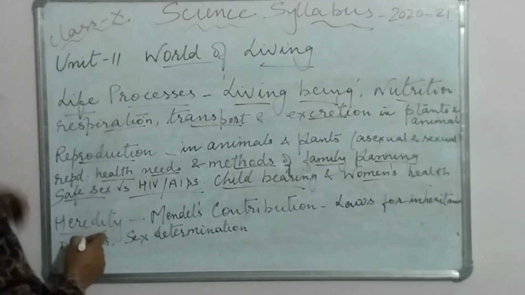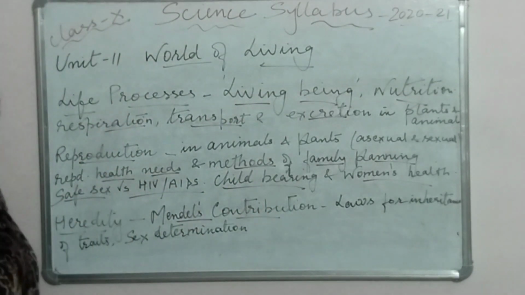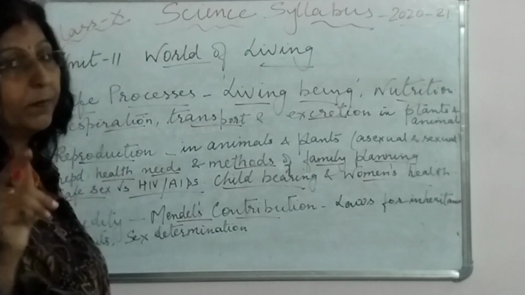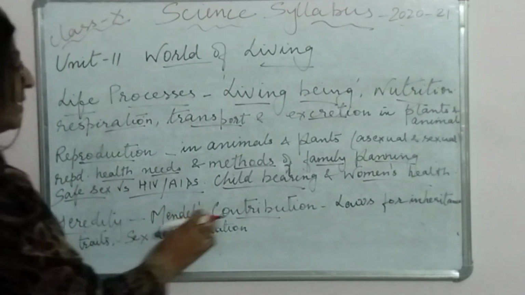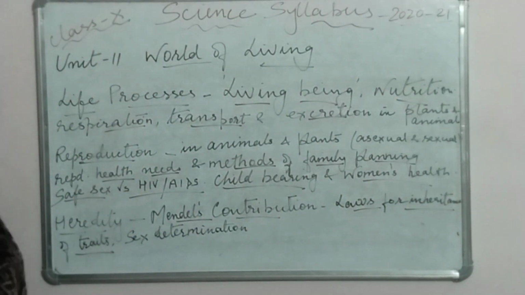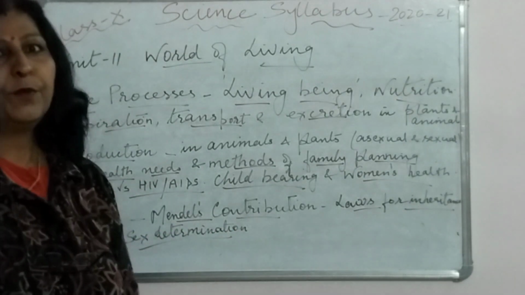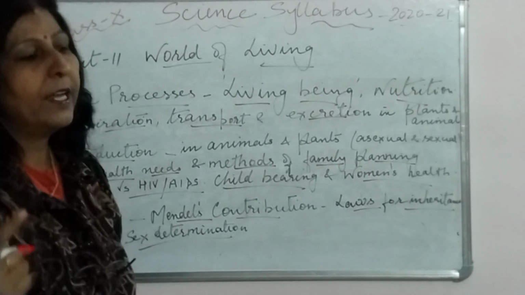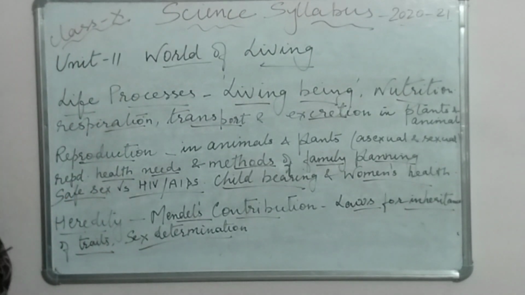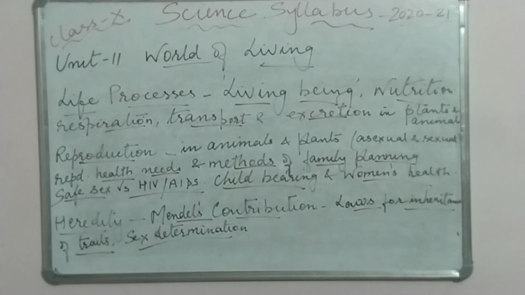And then we come to heredity, and in heredity comes Mendel's contribution. Okay, Mendel's law of dominance, law of independent assortment, all that you must have completed. So Mendel's contribution. Then laws for inheritance, all the laws which he has given. Okay, laws of inheritance of traits, and then comes finally sex determination. So here you have been asking me many times about variation. In variation, just a little introduction is there, otherwise variation is cut off. It is deleted for this year. So you can just go through it. Okay. And do not be confused, children. These are the topics which you have to do, and the others you can leave off.